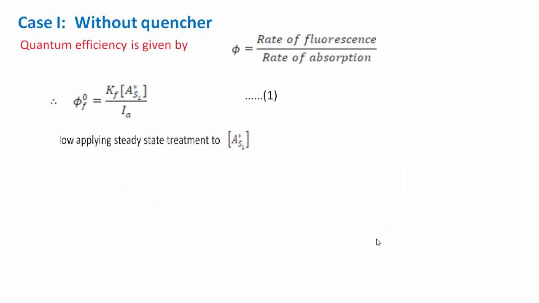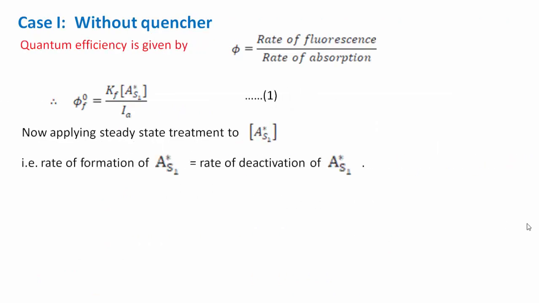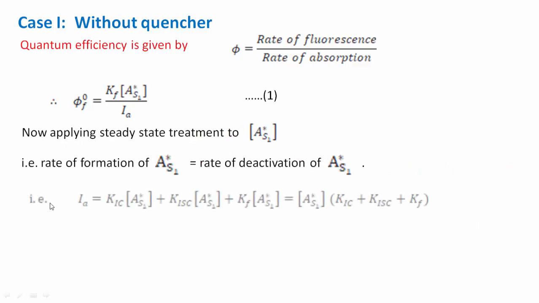So, applying steady state treatment to A star S1, as seen earlier, the rate of formation of A star S1 is Ia, and the rate of deactivation of A star S1 is the sum of the rate of internal conversion, rate of intersystem crossing and rate of fluorescence.